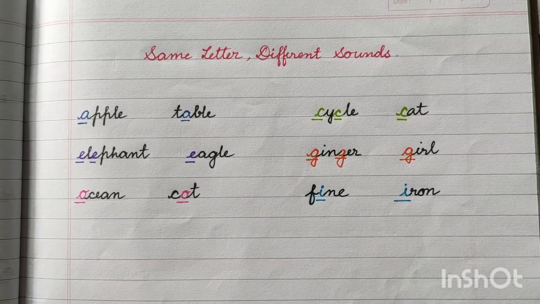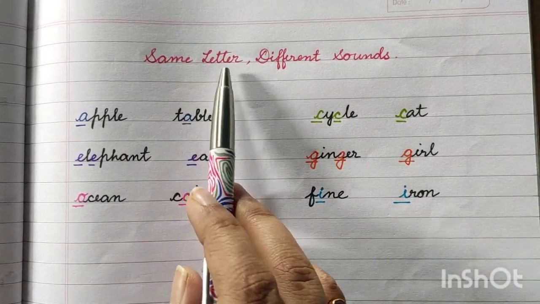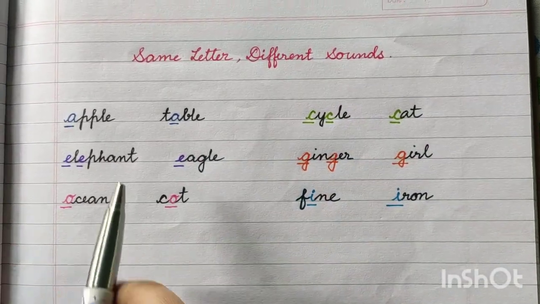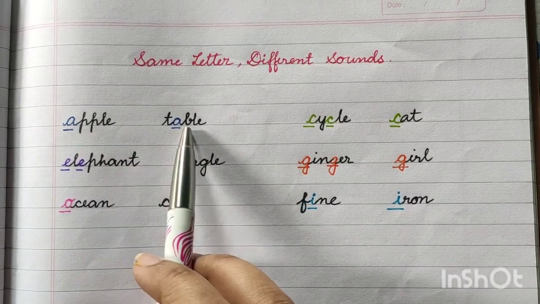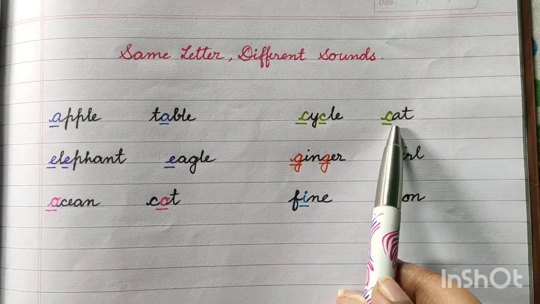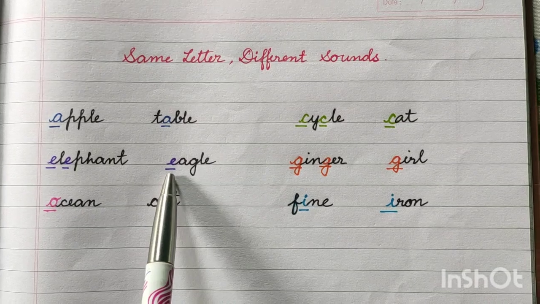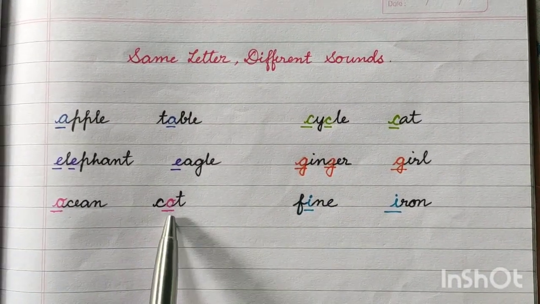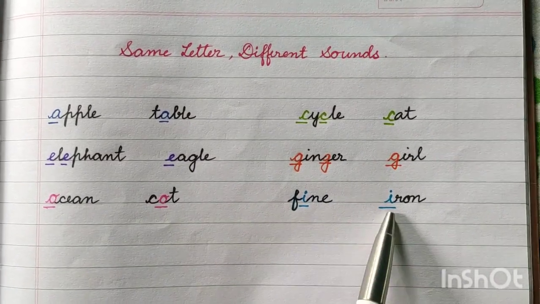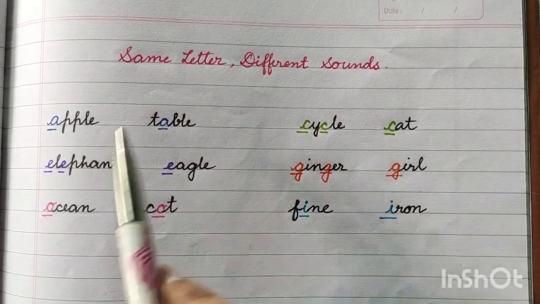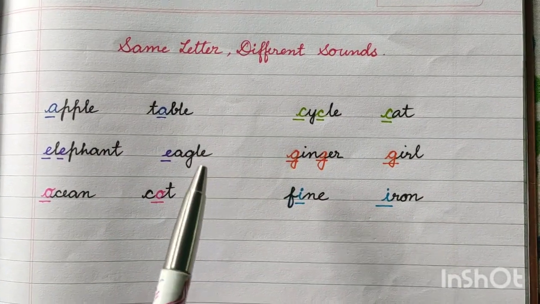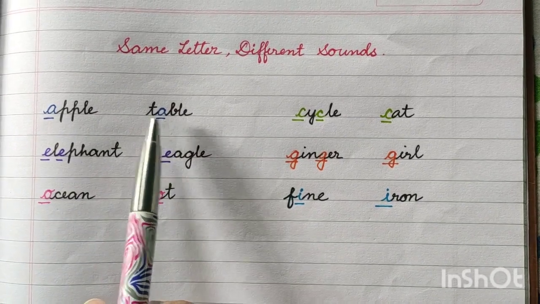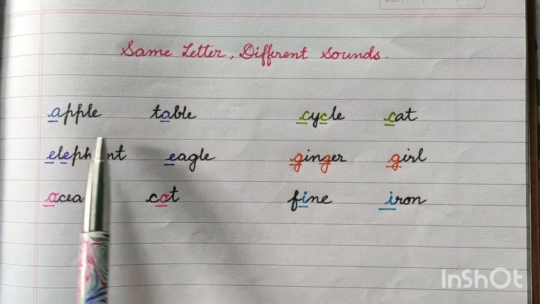You will learn a new thing, that is same letter, different sounds. Here you can see some words like apple, table, cycle, cat, elephant, eagle, ginger, girl, ocean, cot, fine and iron. So some words are there, and here you can see that there are same letter, means I have written here two words with same letter.